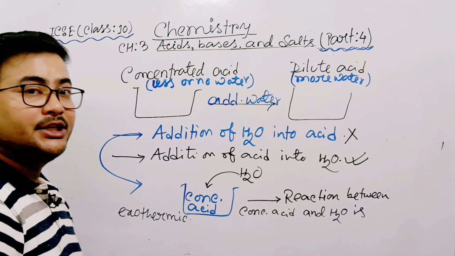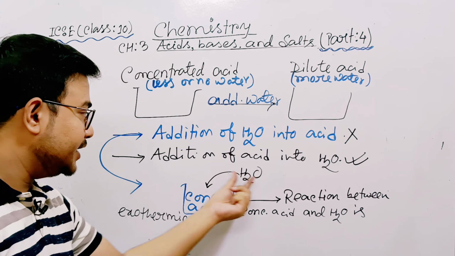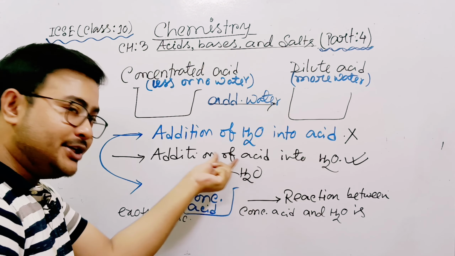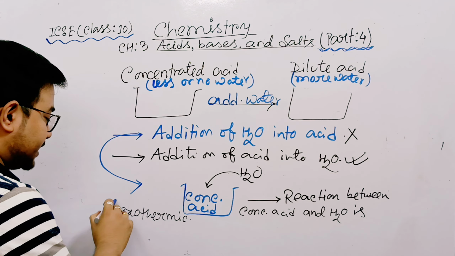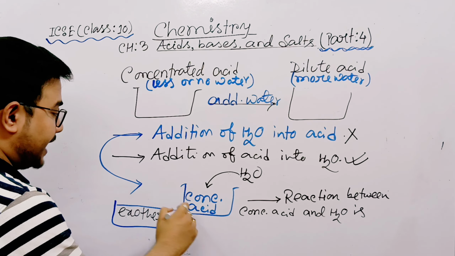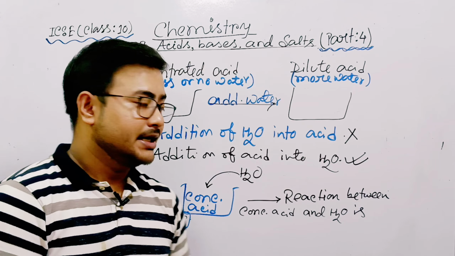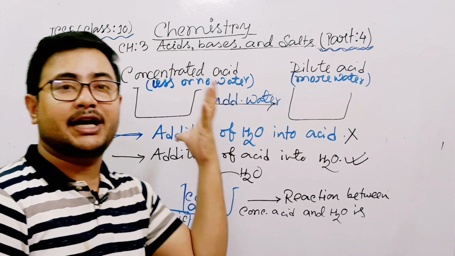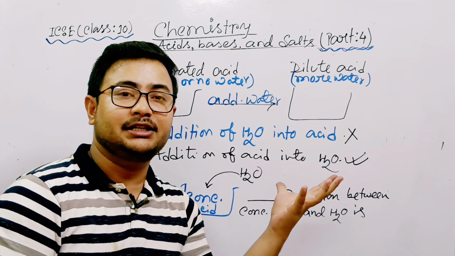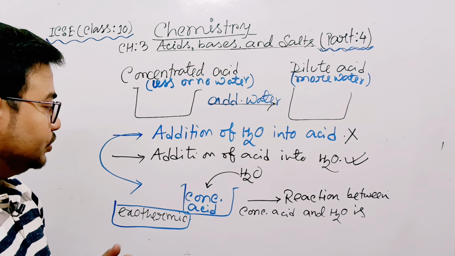Exothermic means it will produce an excessive amount of heat. So whenever you add water into acid, the reaction becomes exothermic and produces an excessive amount of heat, and the acid comes out from the container or test tube. It is fatal for humans.